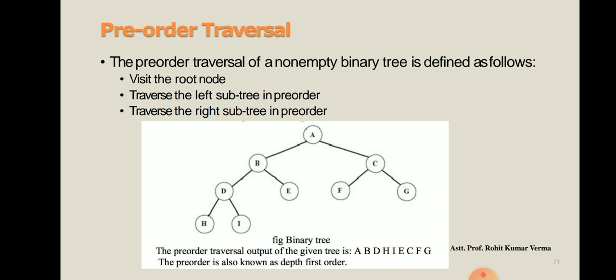Okay. So now you can see we have covered the left subtree. Finally we have moved to the right subtree. Now in the right subtree you can see at the root we have C. As per the definition, first of all we have to visit the root, so now we can write C. Then we have to visit the left subtree, so in the left subtree we have F. Then we have to visit the right subtree, and in the right subtree we have G. So this is our pre-order traversal for this tree.